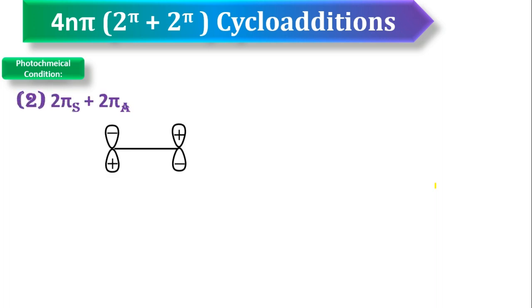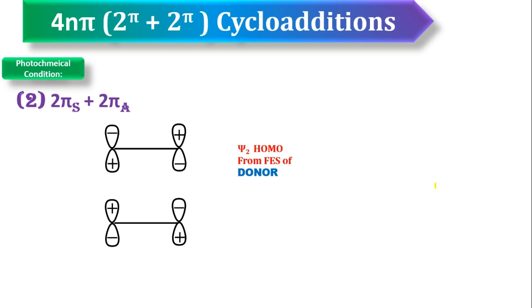For that, take the Psi2 molecular orbital, that is HOMO from donor from the first excited state, and next select the Psi2 molecular orbital of acceptor, so that is LUMO from ground state. Now the first pi partner is undergoing supra mode of addition, the second pi partner is undergoing antra mode of addition. This one is undergoing supra mode of addition, that's why I am selecting these two lobes, because same side lobes.